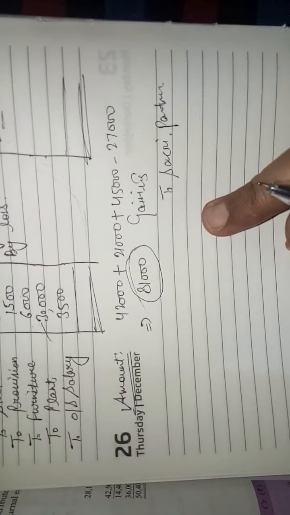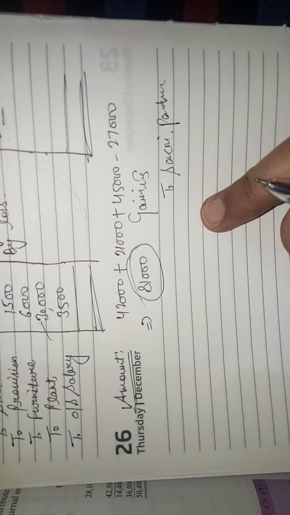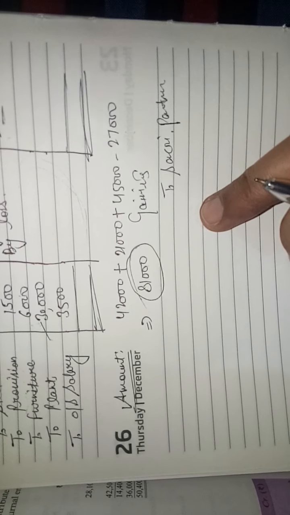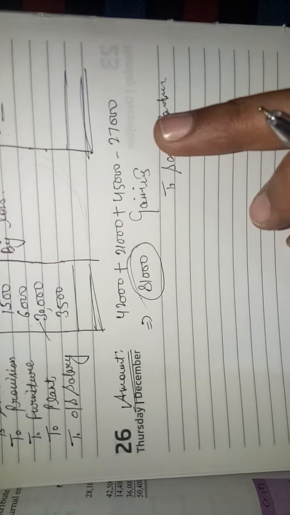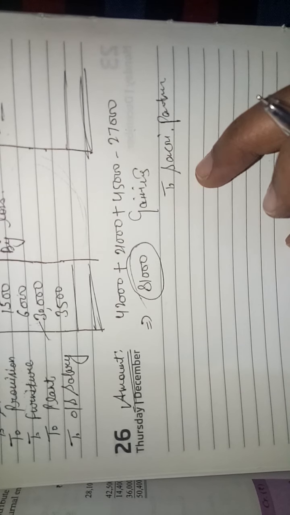Clear? So when you prepare a capital account, you will record on the credit side by balance brought down, and then gaining to sacrificing entry you will post in the ledger account, in capital account.